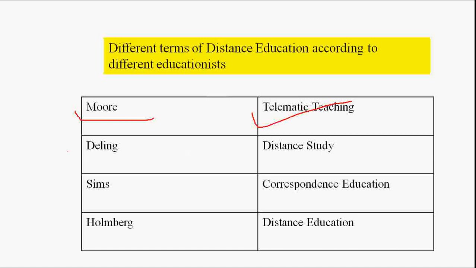Okay, next is Delling. Delling said that distance education is known as distance study. Sim said that distance education is correspondence education, and Holmberg said that distance education is distance education. Okay, so four specific people, according to their perspective, gave some specific names to distance education. Okay, so these are the names.